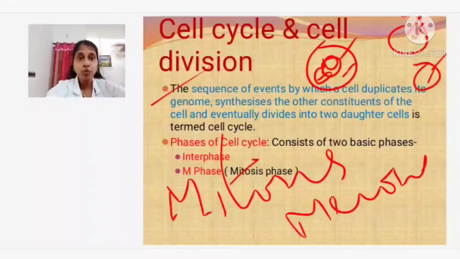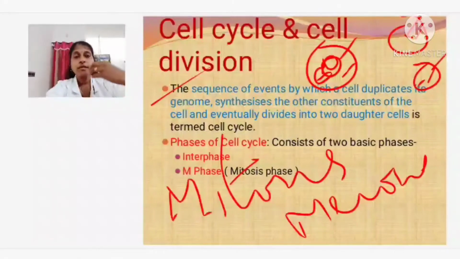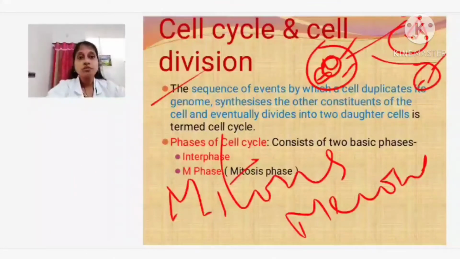It has to have more of the same, only then can it give to this cell as well as this cell. So the constituents needed for cell division, the protein, the DNA content, the cell organelles, everything is synthesized. And eventually they divide and give rise to two daughter cells.